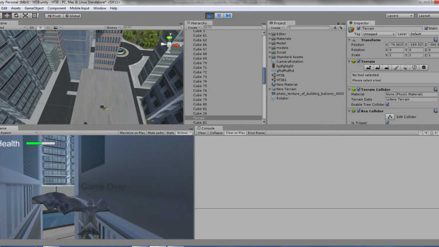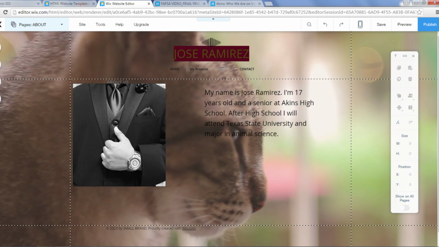Distributing food. I duplicated the seeds and distributed them across the environment for the bird to catch. Game over canvas. This canvas displays game over when you lose your health. Web portfolio. I went to Wix.com and created an online portfolio for all of my projects.